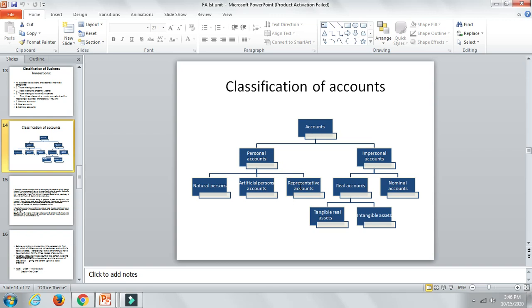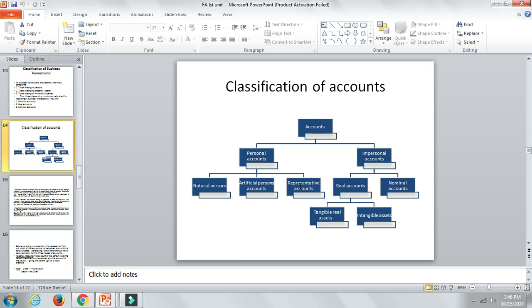Tangible assets, for example, land you can touch, building you can touch, car you can touch. Property such as car, building, plant and machinery, gold, silver, whatever you have, those are the assets for the business. Those you can touch and feel are known as tangible assets.